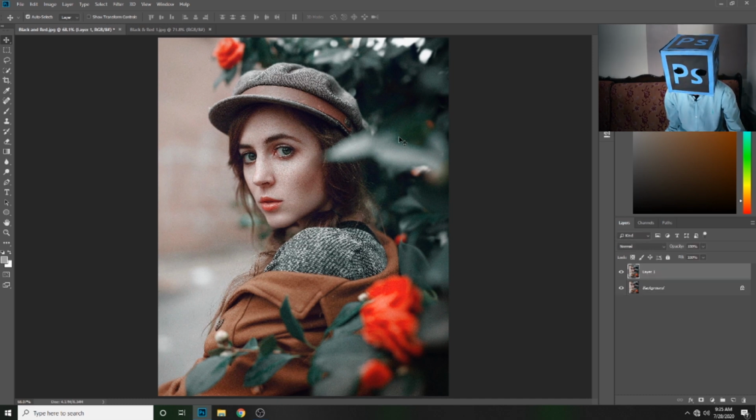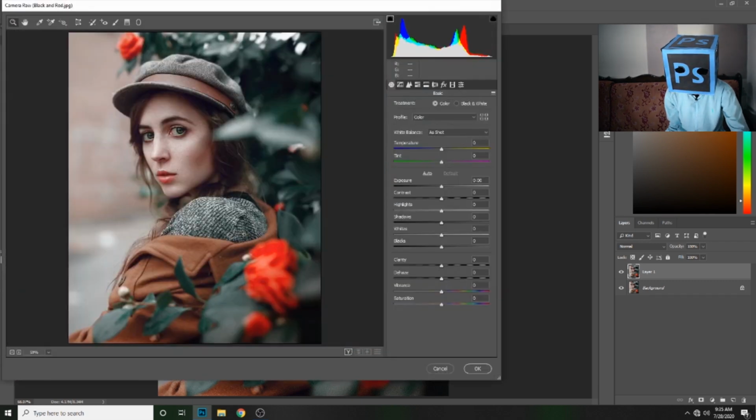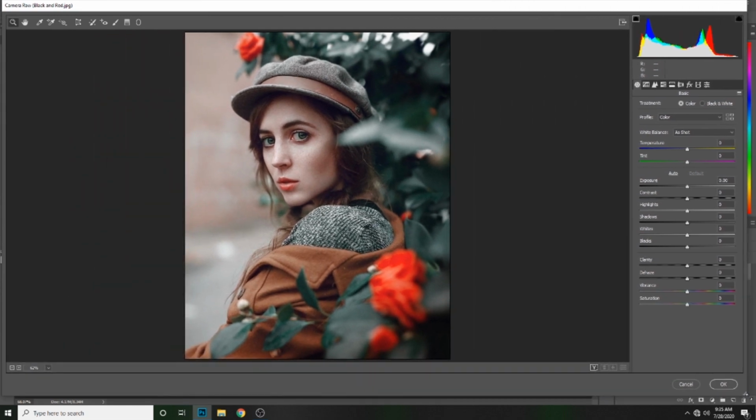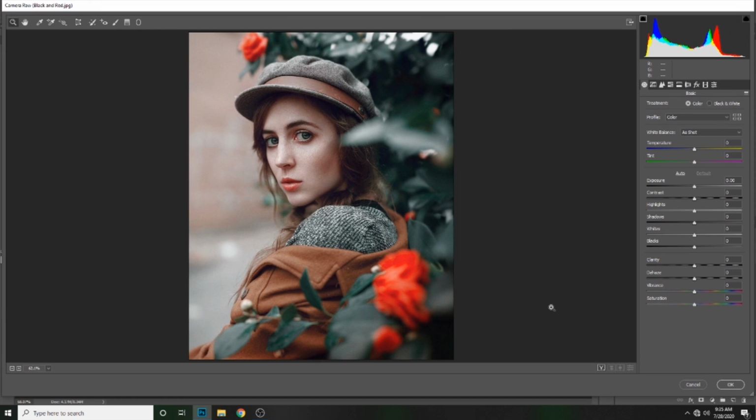So press Ctrl J to make a copy of this layer to see before and after. Press Ctrl Shift A to open Camera Raw. And in Camera Raw we will make that black and red color grading.